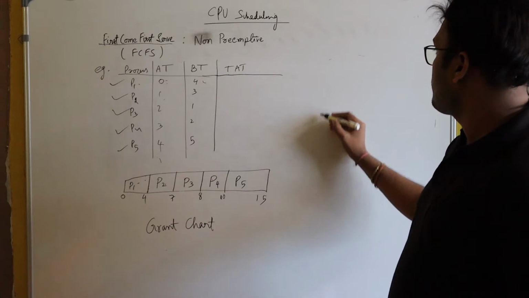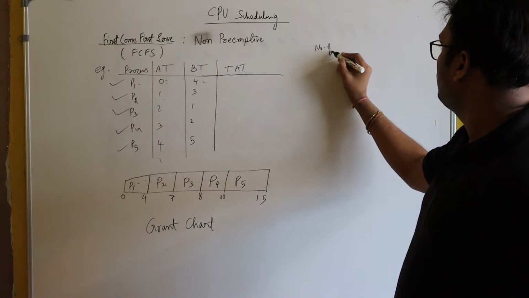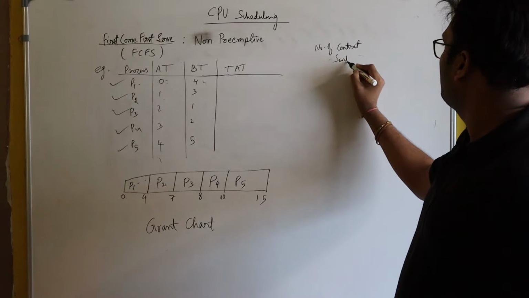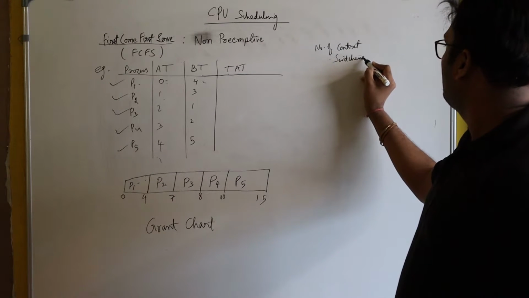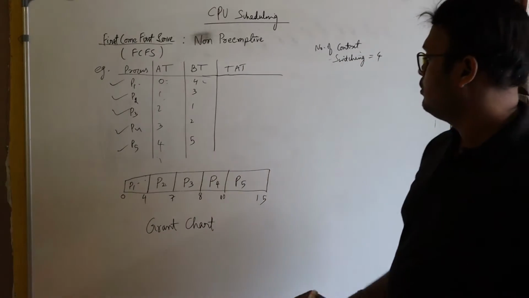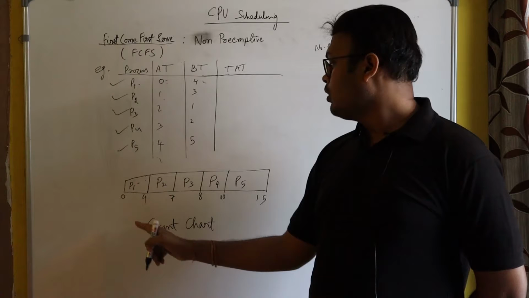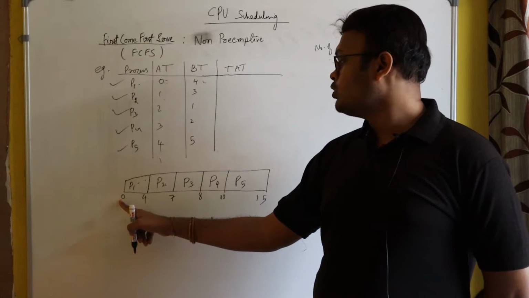So the number of context switching is equal to 4. Don't consider this one and this one, because here there is no context switching.